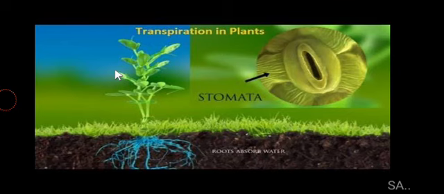During the process of photosynthesis, the plants are also absorbing water through their roots, and when they are combining the carbon dioxide gas and the water in the presence of chlorophyll and the sunlight, they are preparing the food, that is glucose, and a byproduct, which is oxygen, is also released through the stomata. So once it is escaping out, the water vapors also escape out once the stomata are open during the daytime.